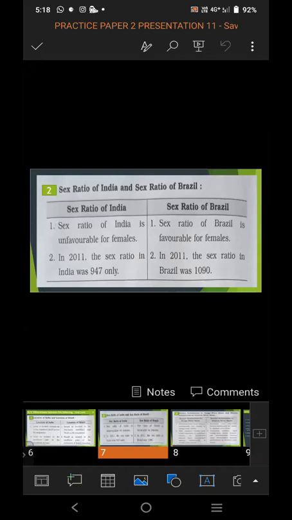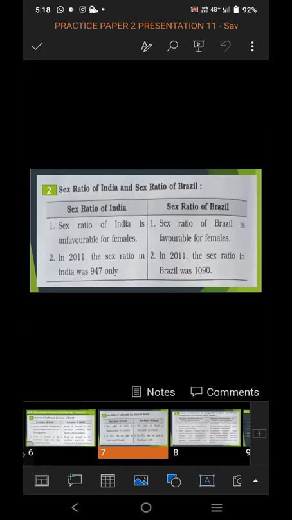Why this difference? Because in India the male population is more as compared to female, and in Brazil the female population is more as compared to male. So the sex ratio of India is unfavorable for females, and the sex ratio of Brazil is favorable for females.